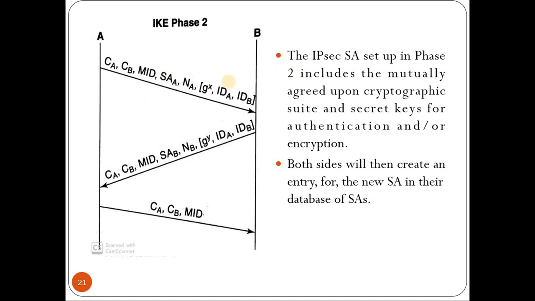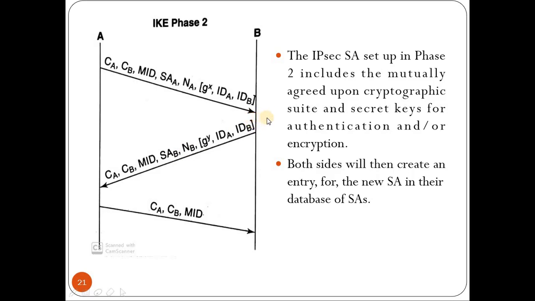Then also nonce NA that is chosen by A in order to maintain the freshness of the message. Now these are the 5 parameters that are sent. For now we won't consider this part, whichever is there in bracket. So on reception of this, B chooses a random number NB and computes a secret key.